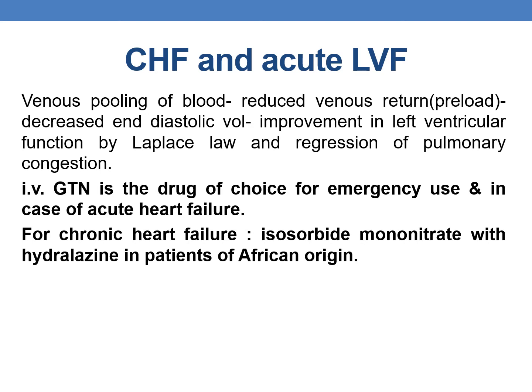The next one is acute heart failure and acute left ventricular failure. Nitrates result in venous pooling of blood. This leads to reduced venous return or preload and this decreases the end diastolic volume, resulting in the improvement of left ventricular function by Laplace law and regression of pulmonary congestion. And intravenous GTN is the drug of choice for emergency use in case of acute heart failure. And for chronic heart failure, isosorbide mononitrate with hydralazine is given in patients of African origin.